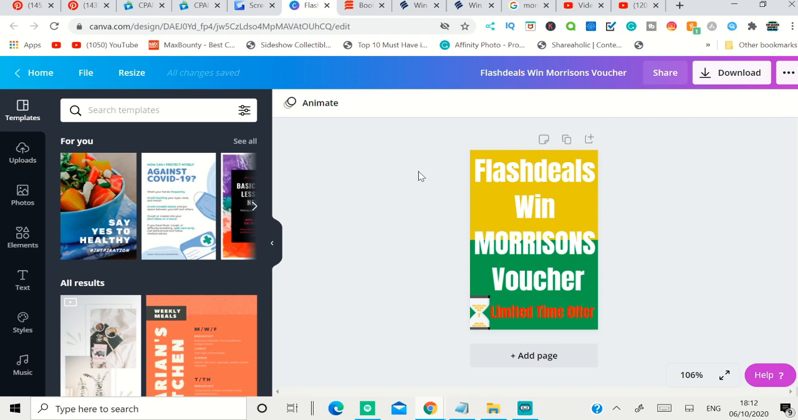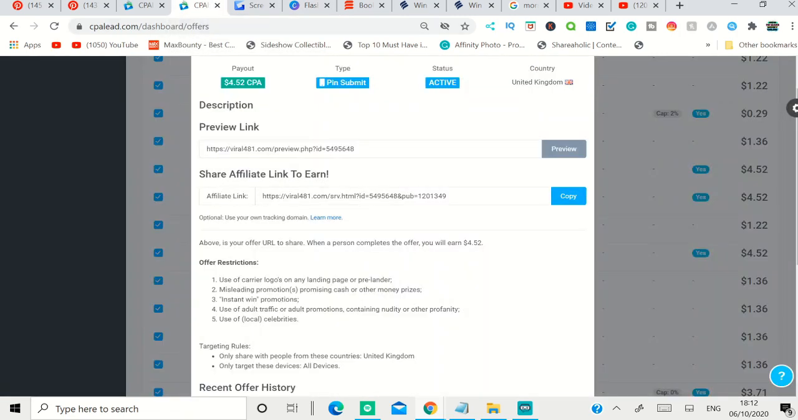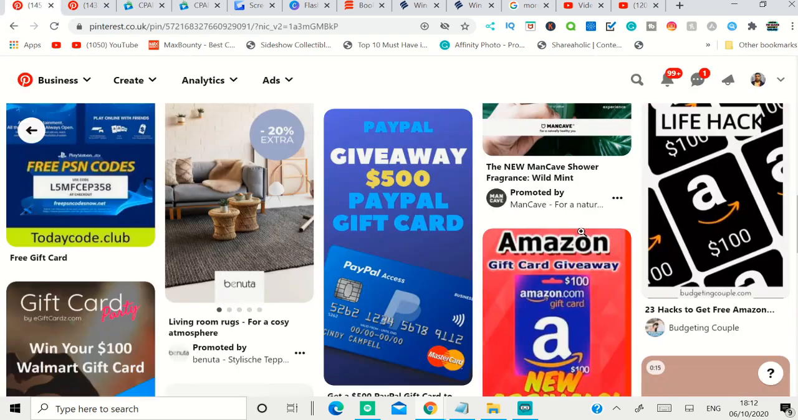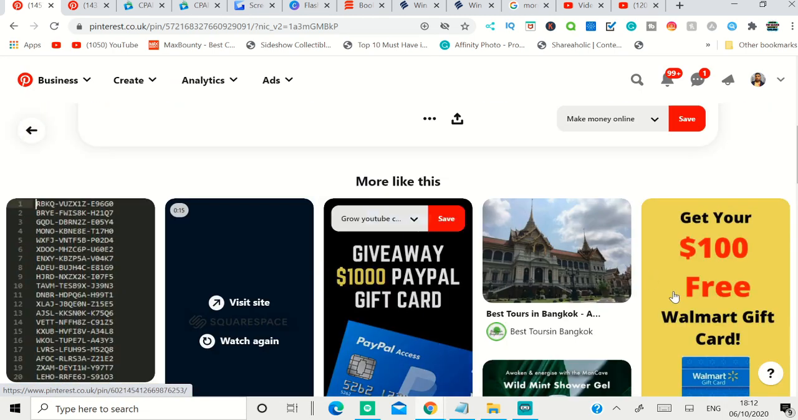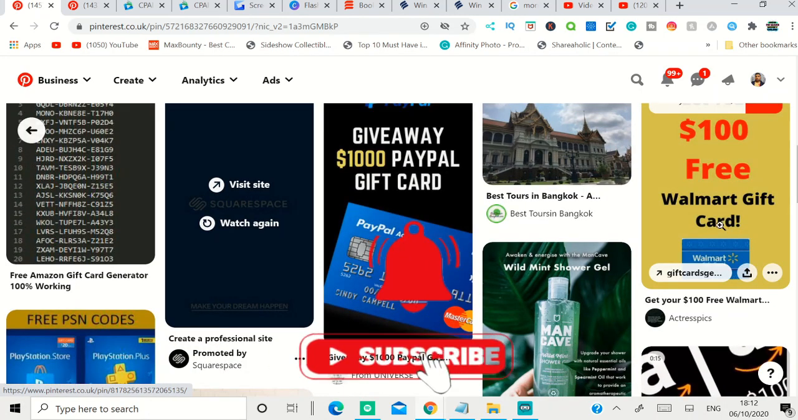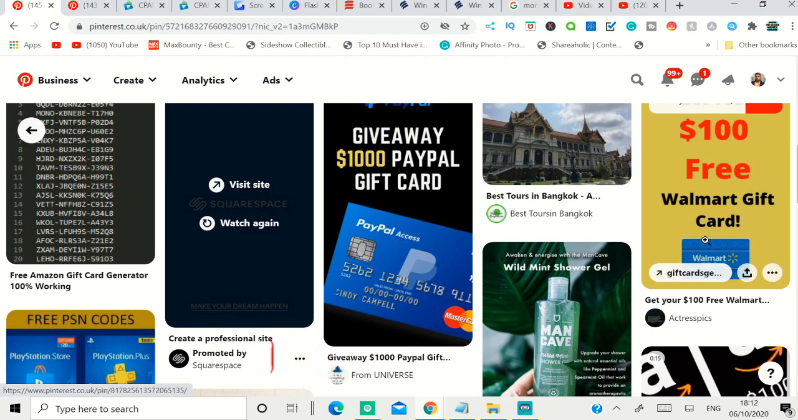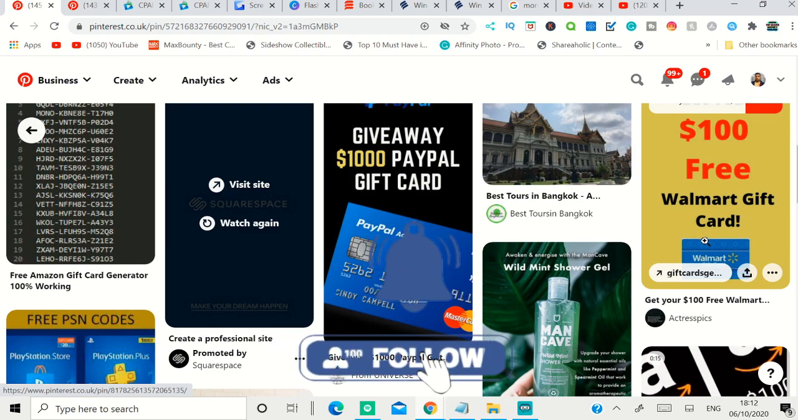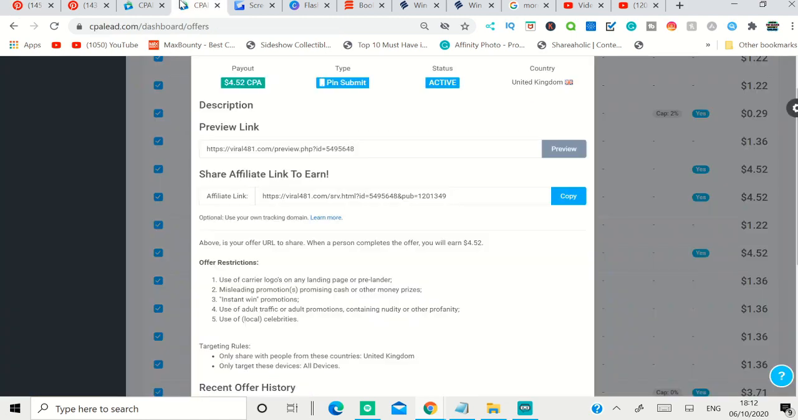One thing you need to understand: if an affiliate offer says don't use their logos, they mean don't use their logos. For example, if this offer is about winning a $1,000 Walmart gift card, it means you can't use a Walmart logo. You can see some people are using the Walmart logo on this post, but if they identify that, you will get removed or something like that. So if they ask you not to use the logo, don't use it. Then you can use the name.